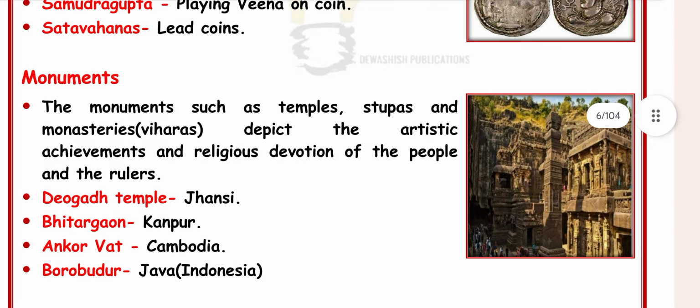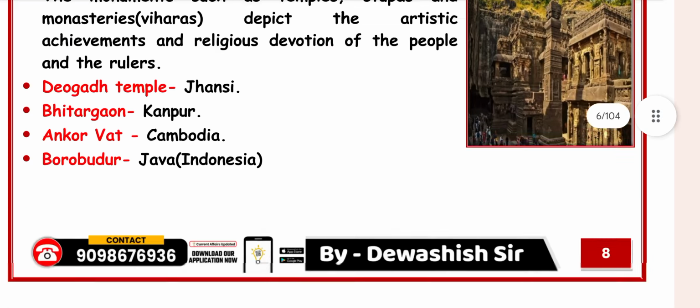Monuments such as temples, stupas, monasteries and viharas depict the artistic achievements and religious devotion of the people and the rulers. The Deogarh temple, Jhansi and Bhitargaon, Kanpur, Angkor Wat, Cambodia, and Borobudur in Java, Indonesia.